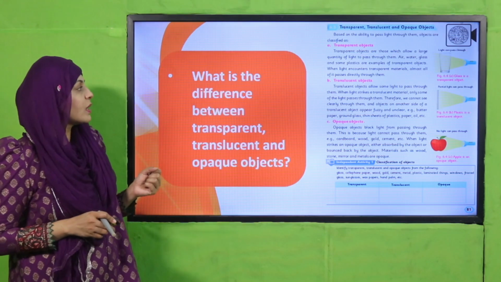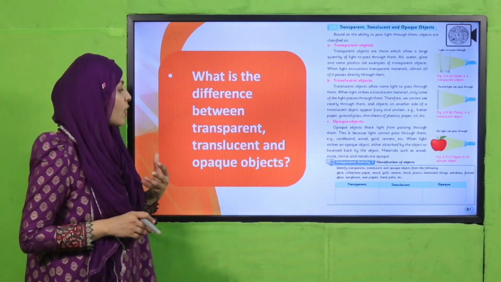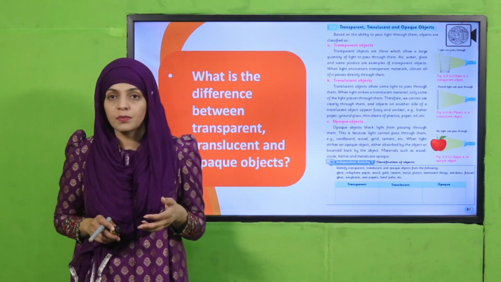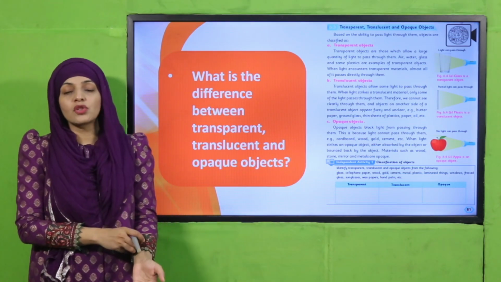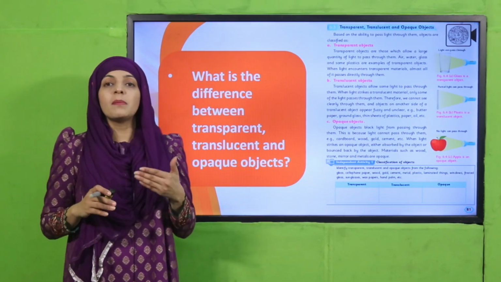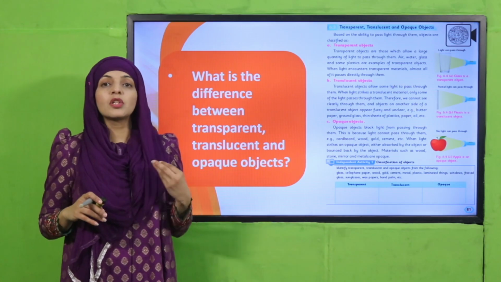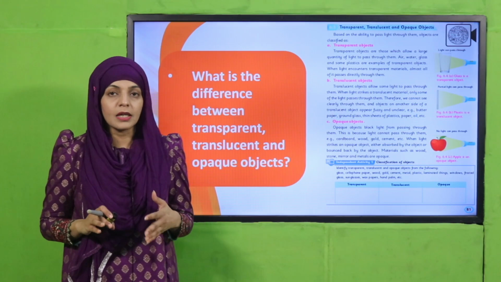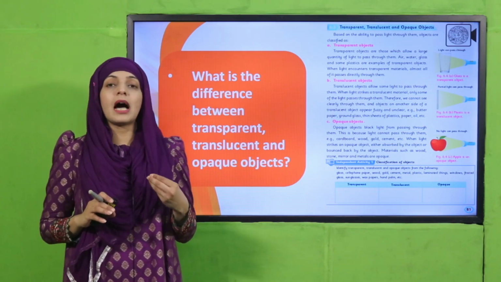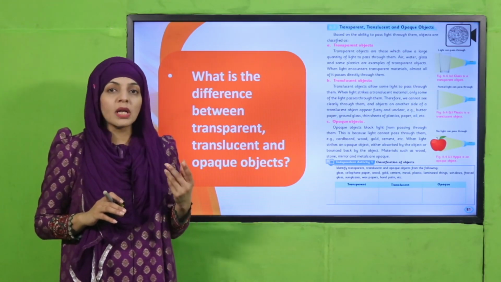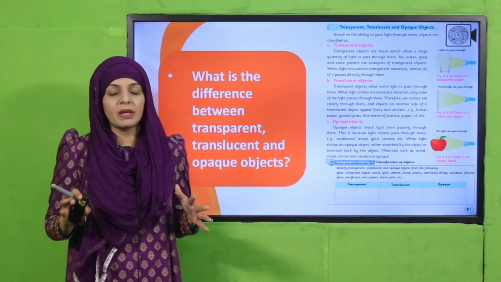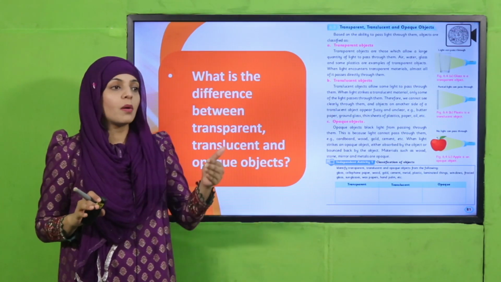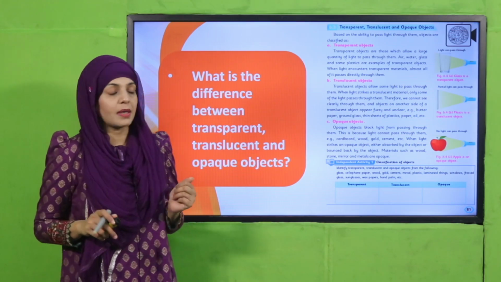Okay, my dear students, then we discussed the difference between transparent, translucent and opaque objects. We categorized different kinds of objects: those through which light can pass, those through which a little light can pass, and those through which no light can pass at all. Among these objects, you can see clearly through some, see a little blur through some, and see nothing through others. So this category is what we call transparent, translucent and opaque.